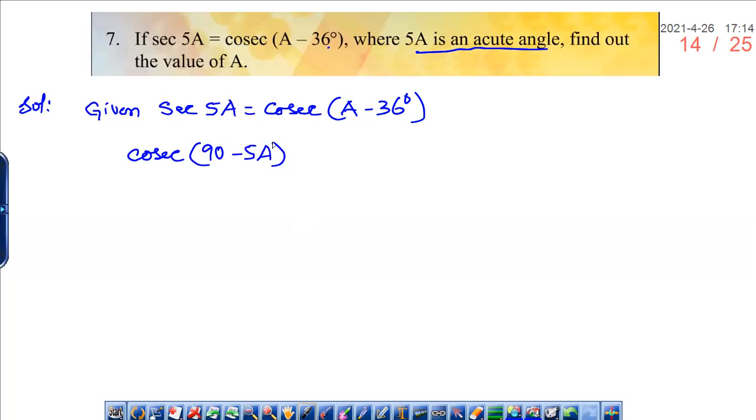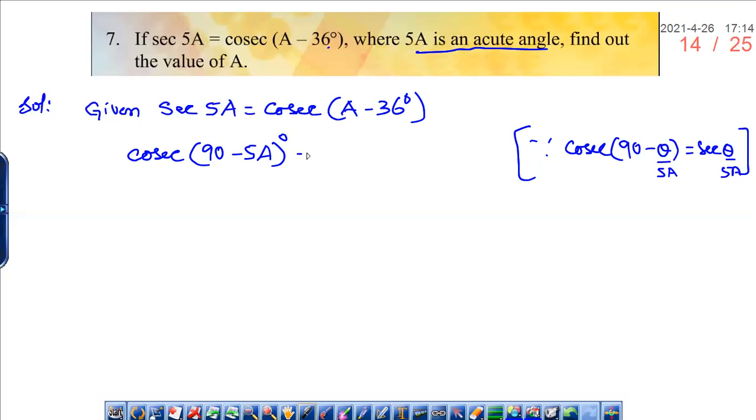Can I write 90 minus 5A? Yes, sir. Since cosecant 90 minus theta is secant theta, right? So the value here is 5A, so theta value will be 5A. So cosecant 90 minus 5A will give you secant 5A.